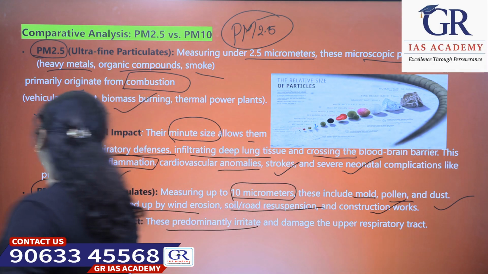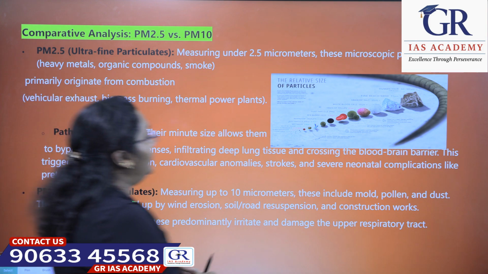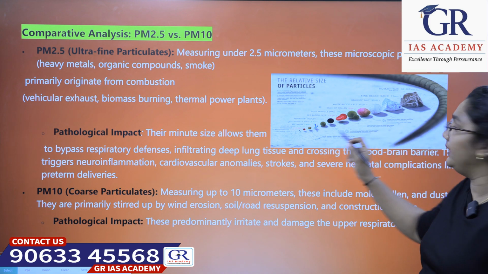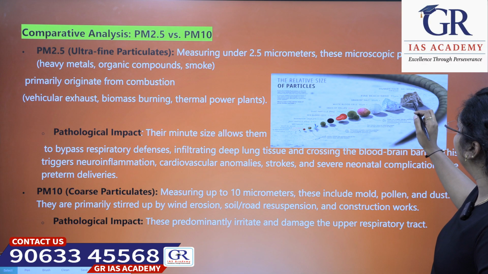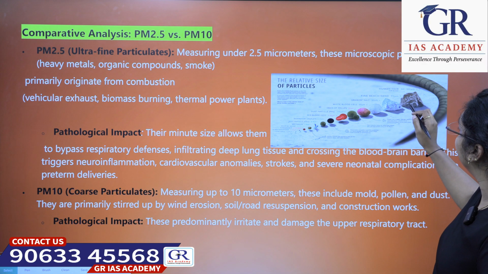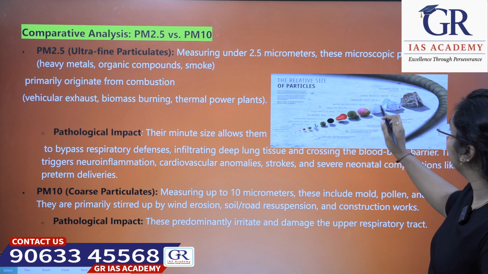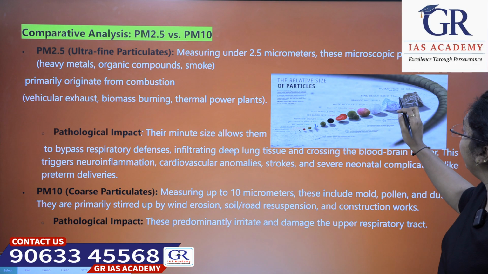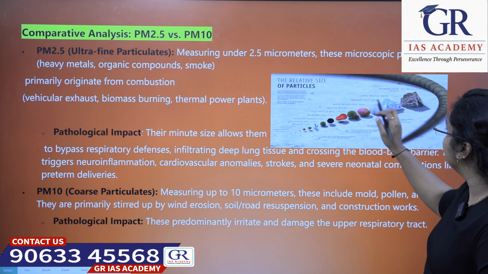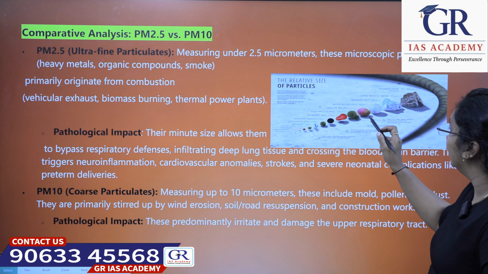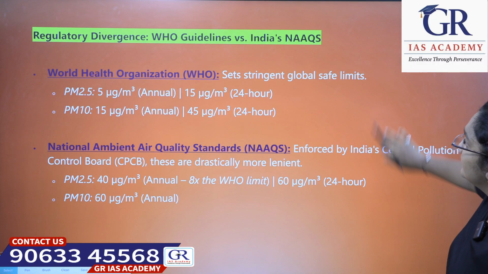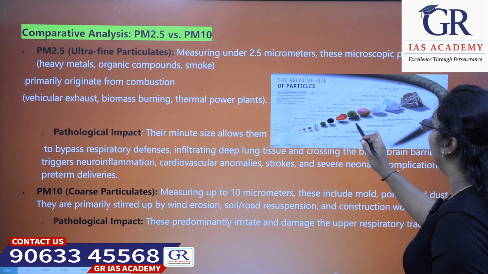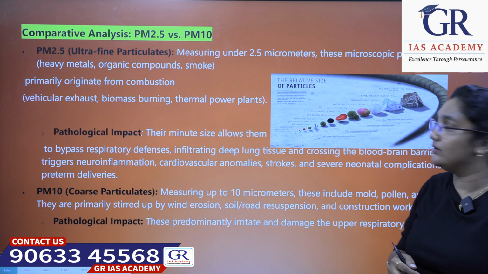Moving on, you can see the sizes here also. This is the human hair scale basically, about 50 to 70 micrometers, and this is fine beach sand of 90 micrometers. This is a grain of salt, which is 60 micrometers. This is the white blood cell, and a grain of pollen which is 15 micrometers.